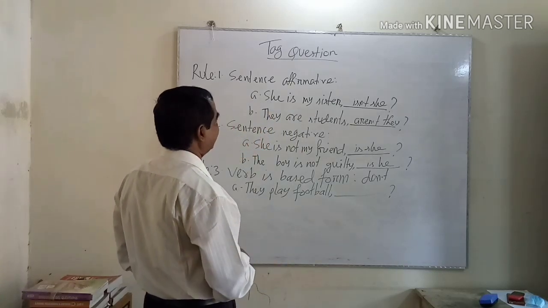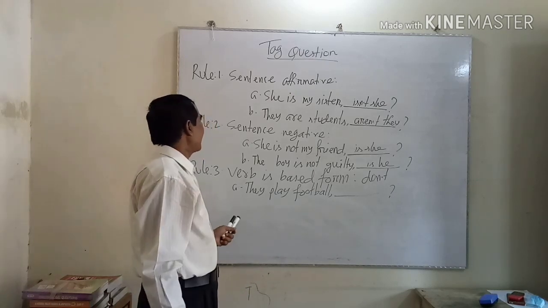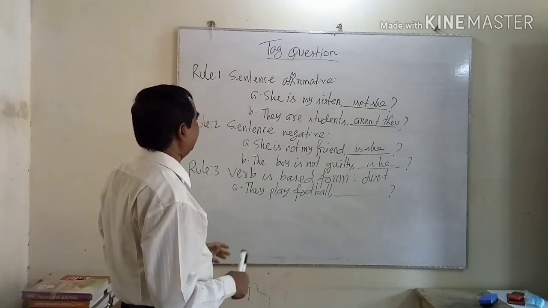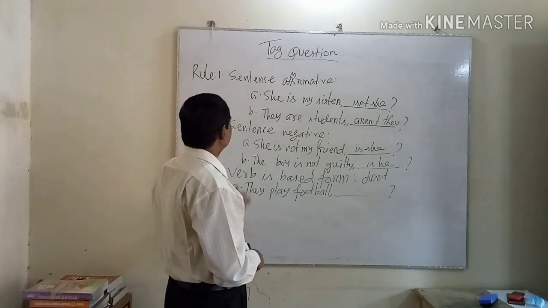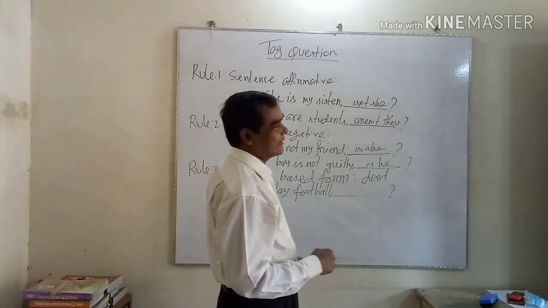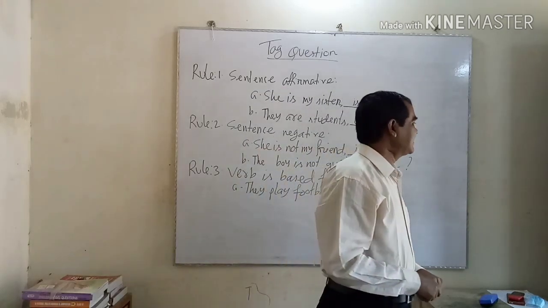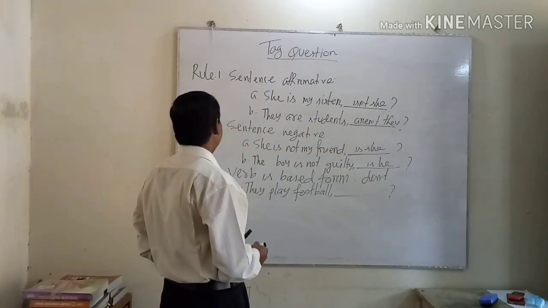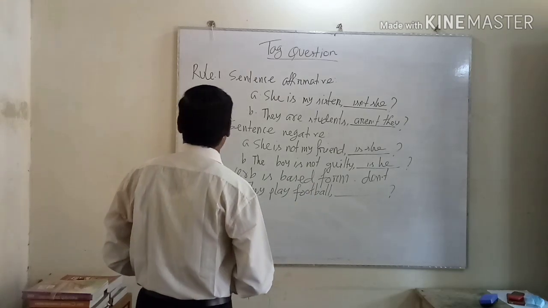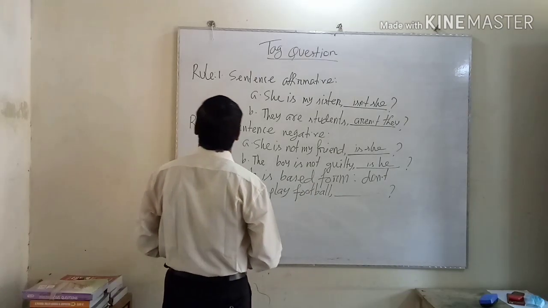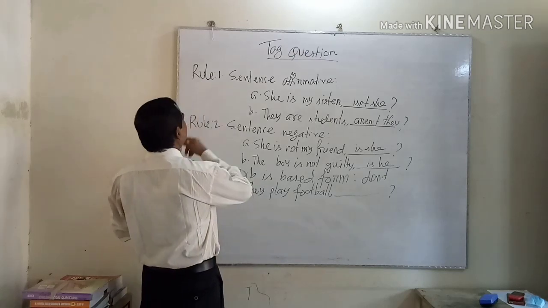For clear and better understanding, you have to follow some rules and techniques of writing the tag. So today I am going to deliver the rules of tag question with some processes and techniques of writing tags.